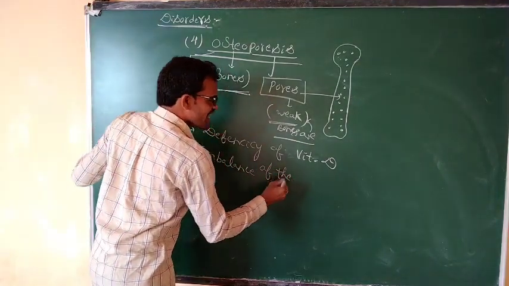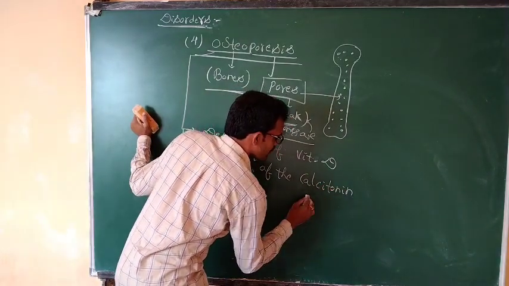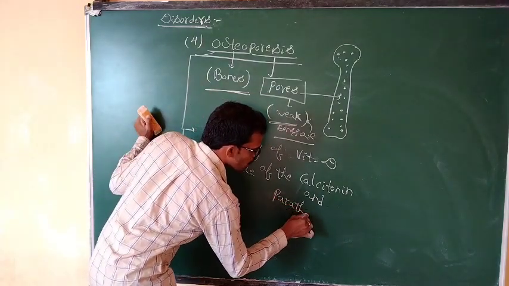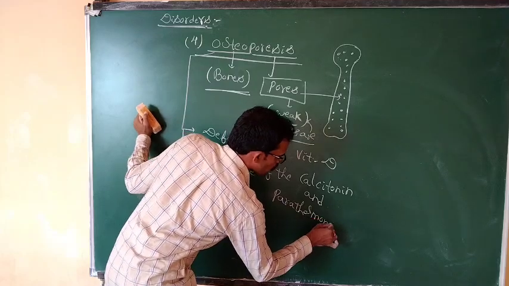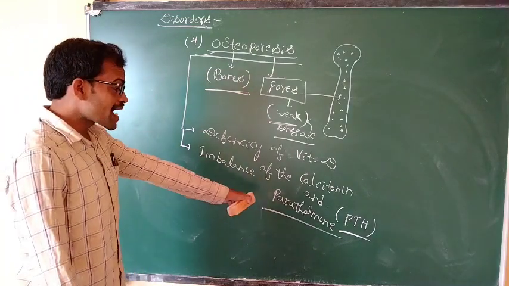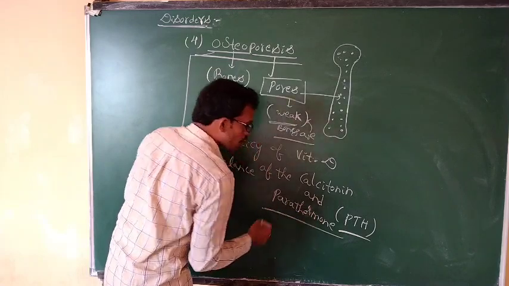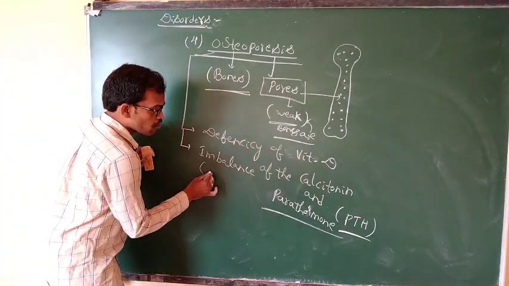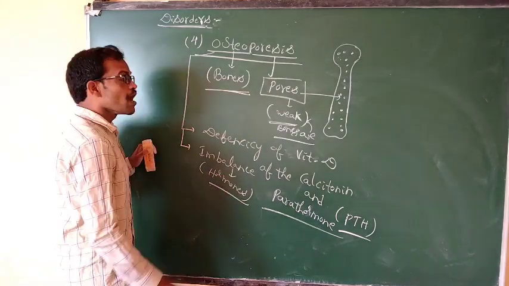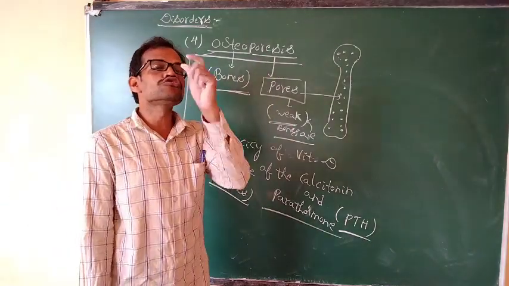Also, an imbalance of calcitonin and parathormone, the parathyroid hormone. It is an imbalance of these hormones. This hormone imbalance also leads to osteoporosis.